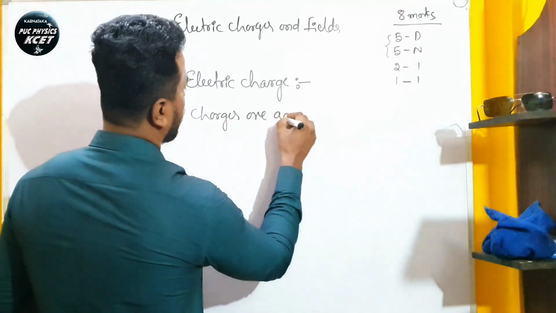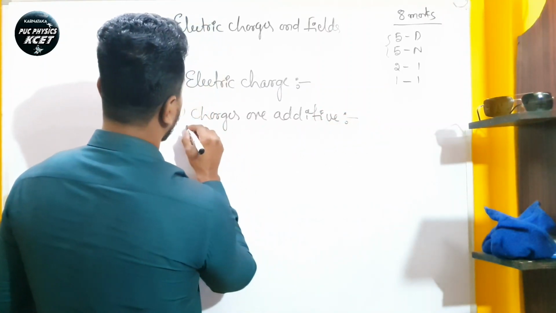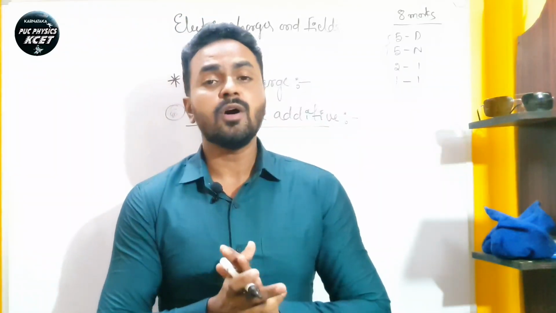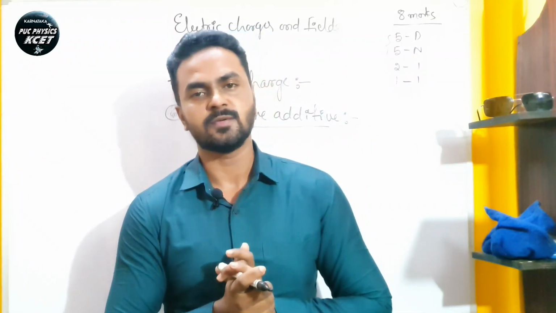Charges are additive. What is meant by charges being additive? The total charge of a system of point charges is the algebraic sum of all the charges in the system.